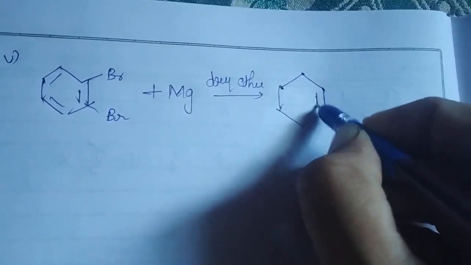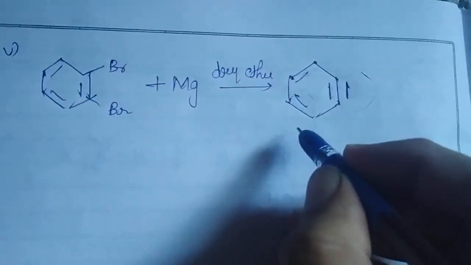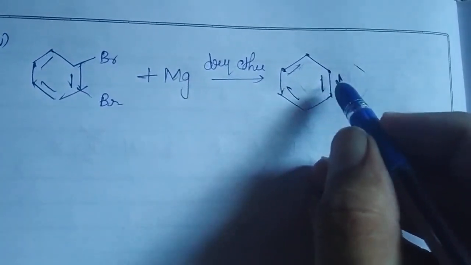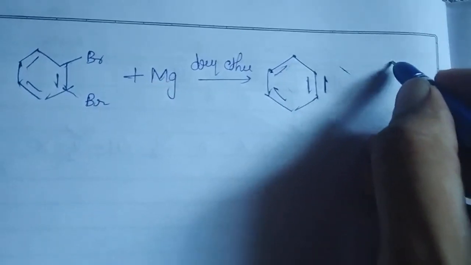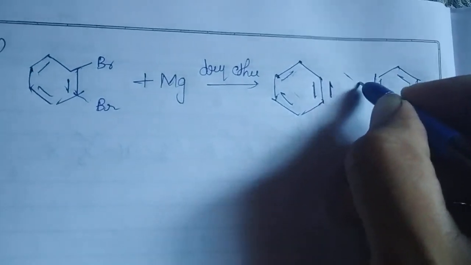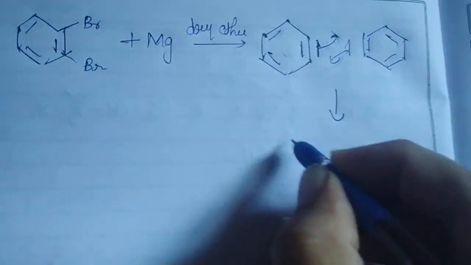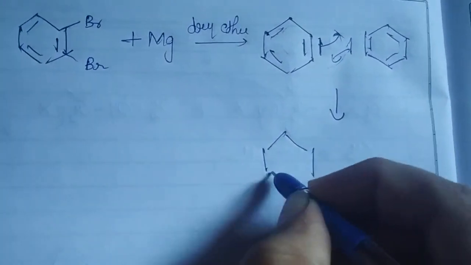So you will have it here like this. Can you see? So this is also a structure. This will not stop over here. Instead, once again it will react with one more structure of the benzene. Yes, like this. So this bond goes over here, this bond. So the final product you are going to get in this way.